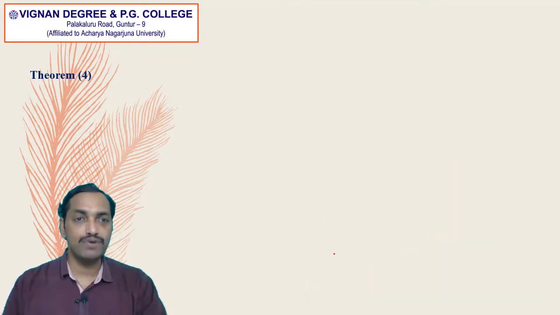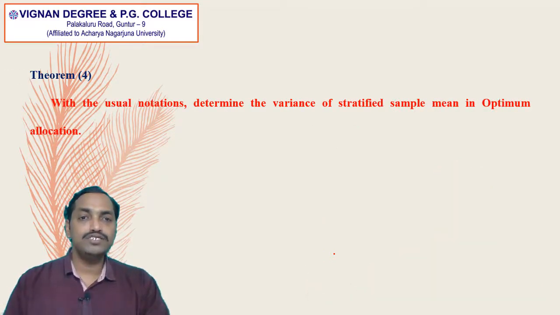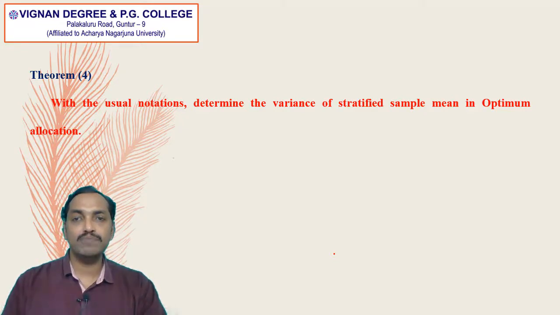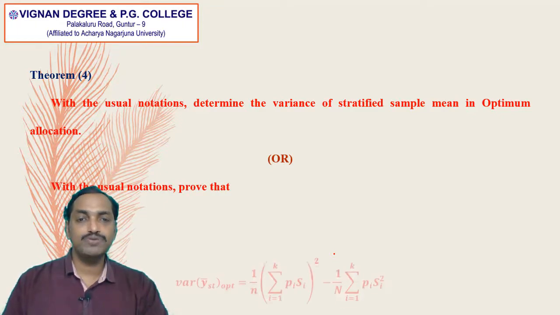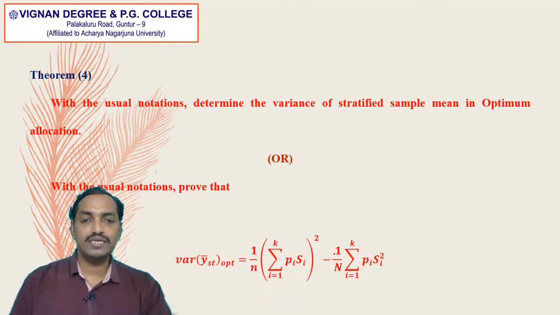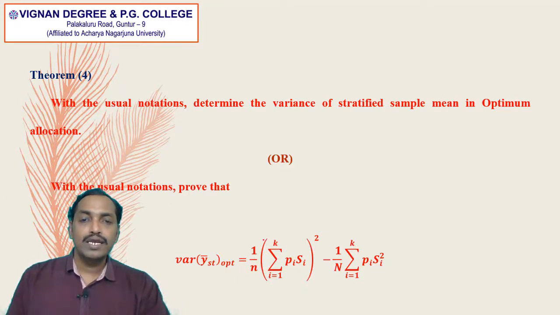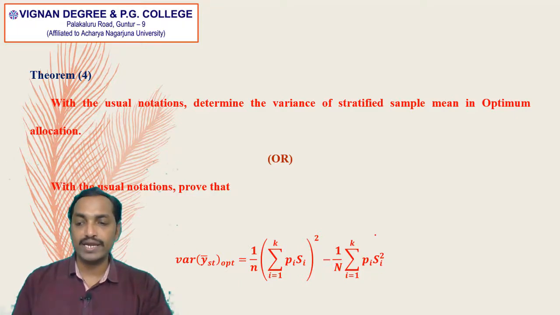Next, theorem number 4. With the usual notations, determine the variance of the stratified sample mean in optimum allocation, or with the usual notations prove that variance of y bar st in optimum allocation is equal to 1 by small n into summation i is equal to 1 to k Pi into Si whole square minus 1 by capital N into summation i is equal to 1 to k Pi into Si square.